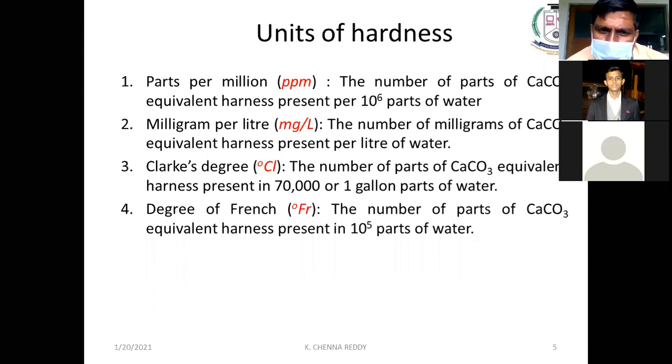It is similar to the ppm. If 70,000 parts, if you are taking, that is 1 degree Clarke. And one more unit is degree French for 10 power 5 parts. For ppm, 10 power 6 parts. These are the different units for hardness expression.